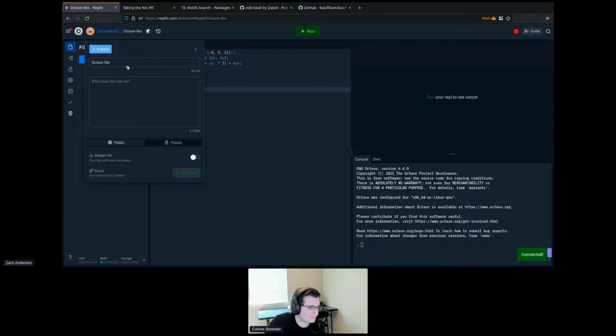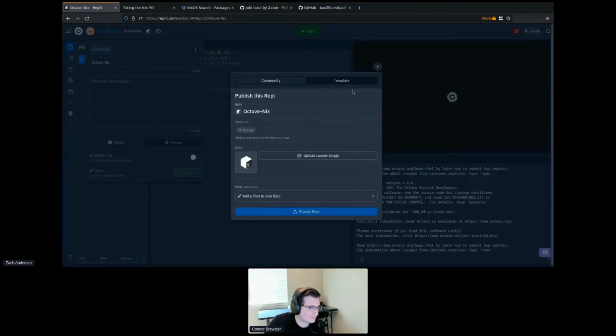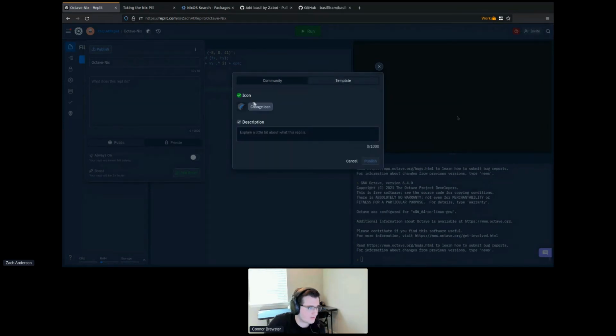And then we can go up here and we can publish this REPL. And we're going to publish a template. And this template publishing flow is a feature that we're going to be releasing in the near future, so keep an eye out for that.